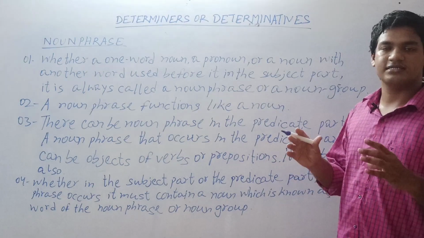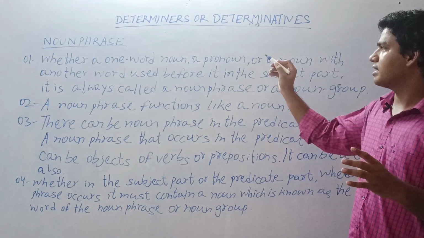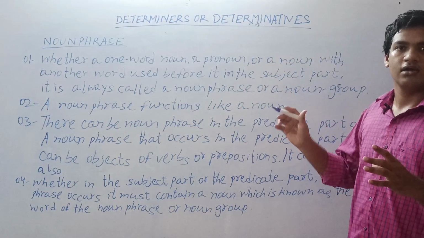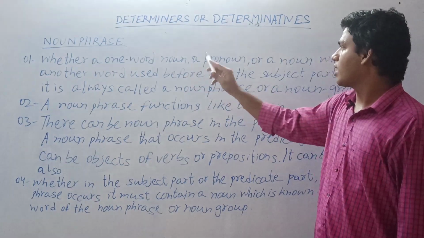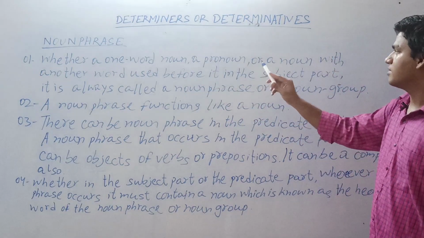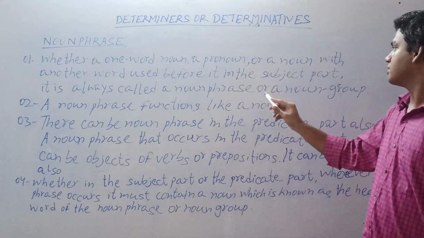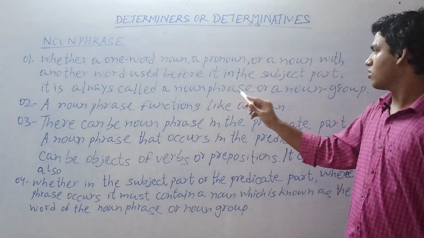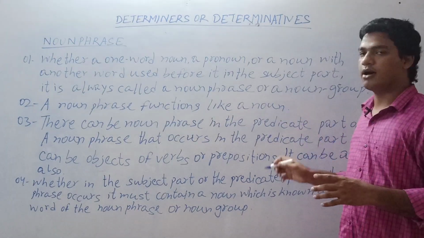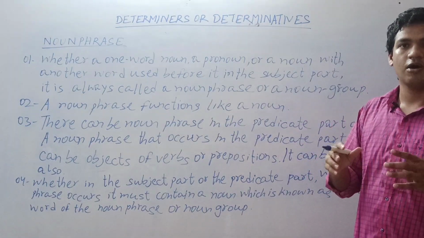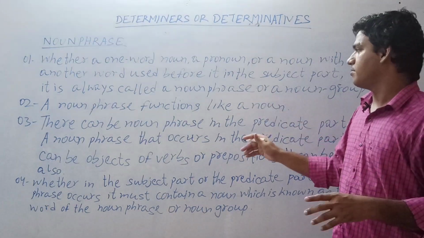As you all know, a sentence consists of two parts, subject and predicate. So a noun phrase can occur in both the subject and predicate part. It may be a one-word noun, and a noun phrase may be a pronoun. It may be a noun with another word used before it in the subject part. It is always called a noun phrase or a noun group. A noun phrase functions like a noun. That means the functions of a noun and the functions of a noun phrase are the same.